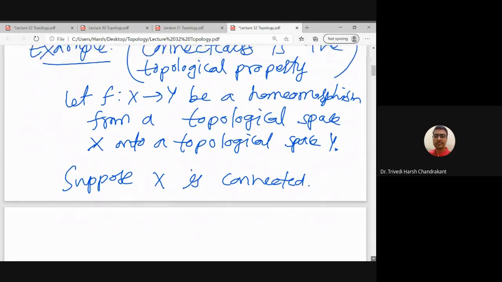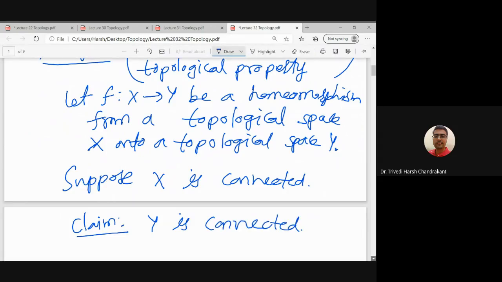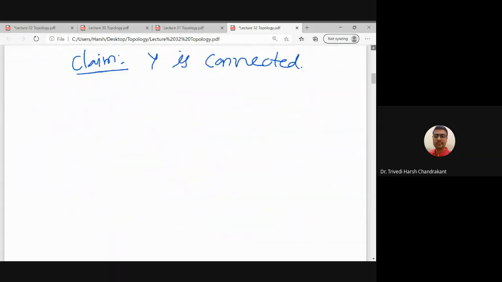What we want to show is that Y is connected. If we prove that Y is connected, then connectedness is a topological property.